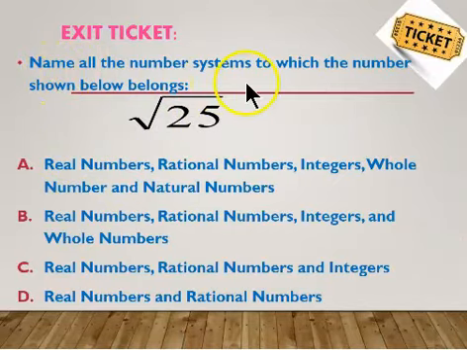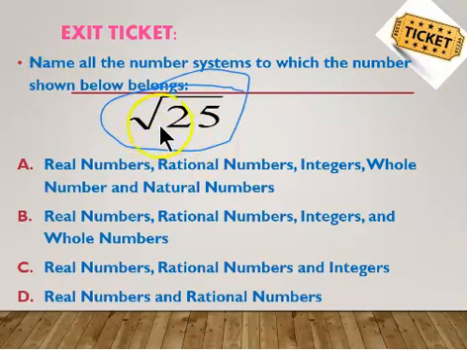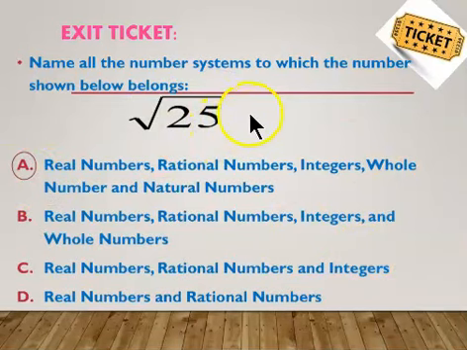It says name all the number systems to which this one belongs. So think about what the square root of 25 is. Hopefully you've seen it in the past. See if you can answer it and pause the video. It actually ends up being A, because that is 5.